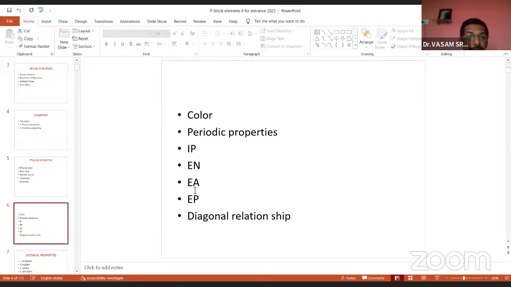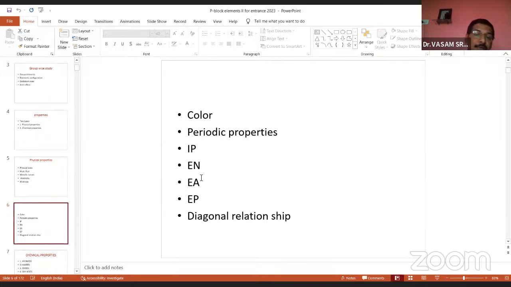For example, take electronegativity. In the entire periodic table, which element has the highest electronegativity value according to the Pauling scale? Among the 118 elements, only one element, fluorine, exhibits the highest electronegativity value in the entire periodic table.